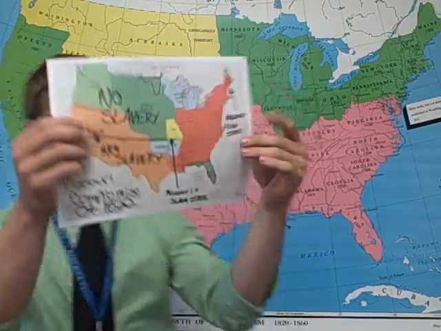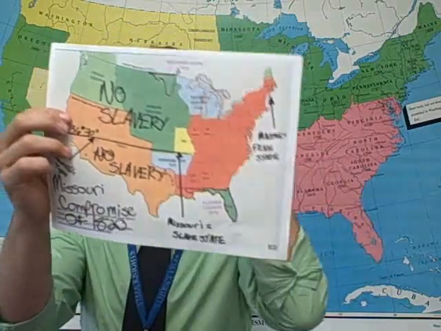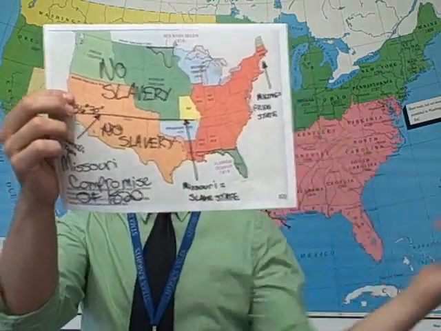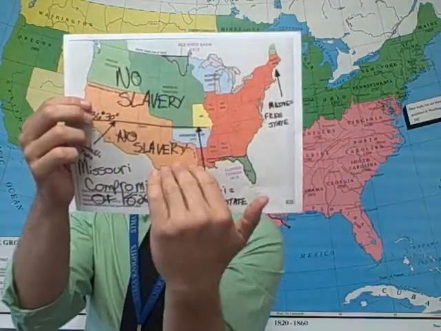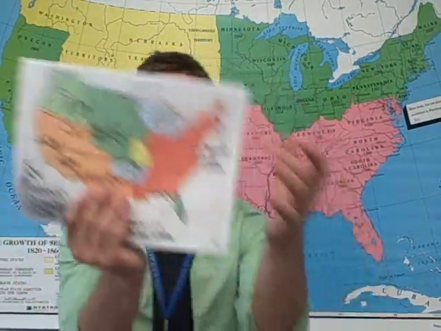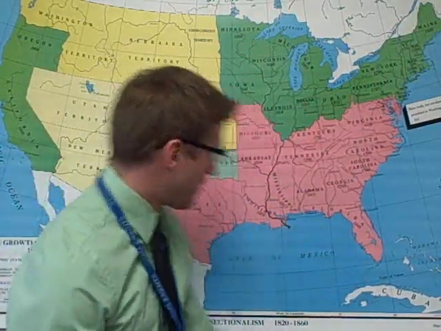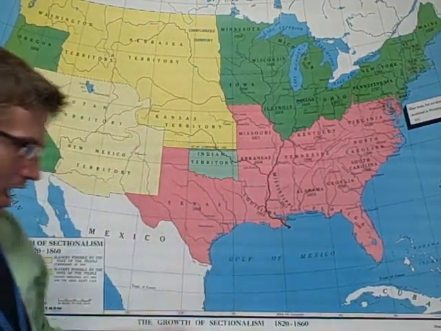And below this line, no slavery. Above this line, slavery is allowed. So that's the first thing we do. We really bring in these sectional differences, right? No slavery, slavery. No slavery, slavery. Yeah, ignore that little screw up there, right? So Missouri comes in as a slave state, and we also bring in Maine as a free state. One slave state, one free state. We're keeping the balance even, and then we're extending out, saying these can be free, these can be slave, and we'll leave it at that.